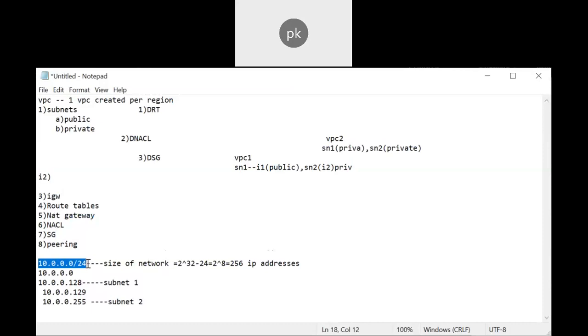Here you need not worry about the calculation. There are some sites, like a subnet calculator, so no need to worry.